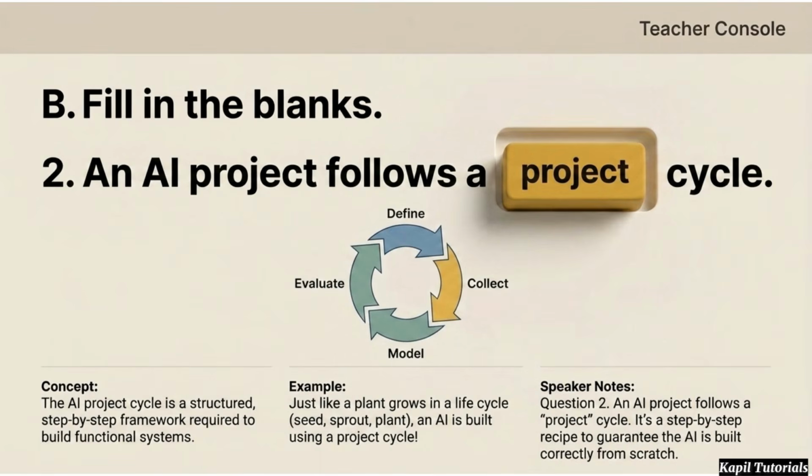Question 2. An AI project follows a project cycle. This is the step-by-step framework, similar to how a plant grows, used to build functional AI systems from scratch.